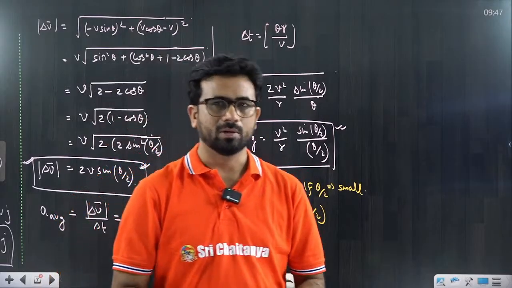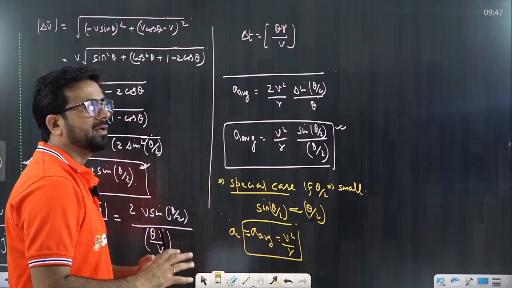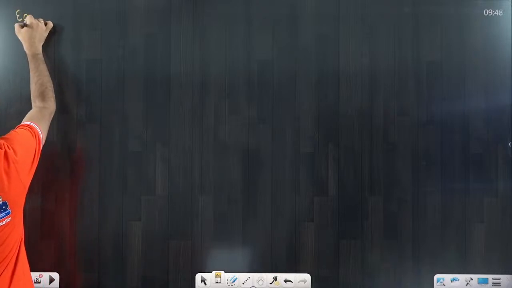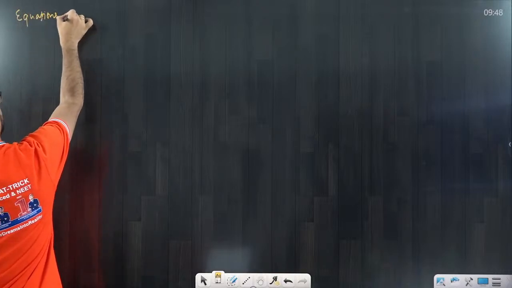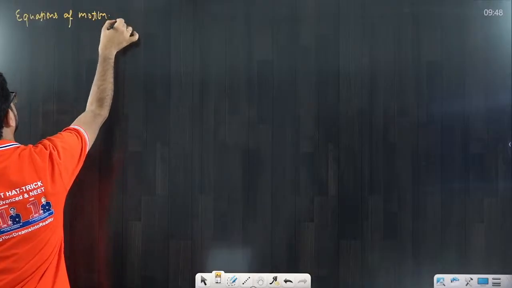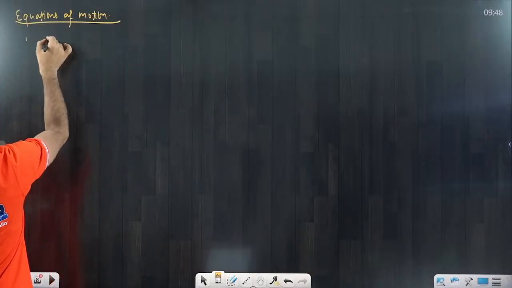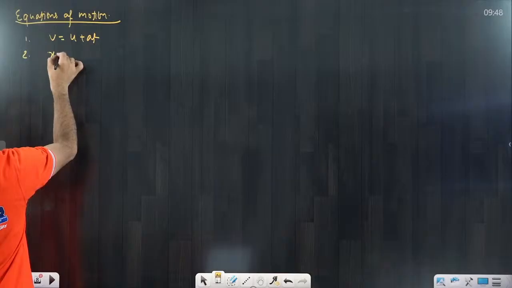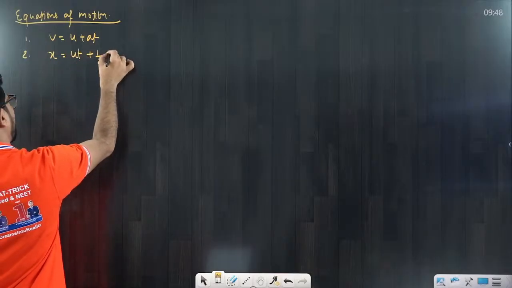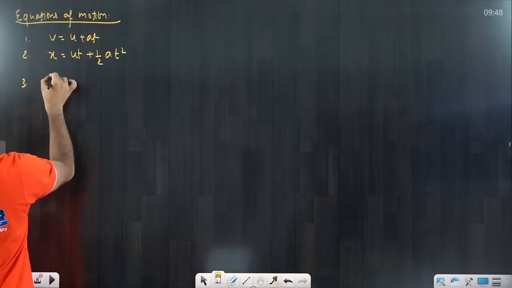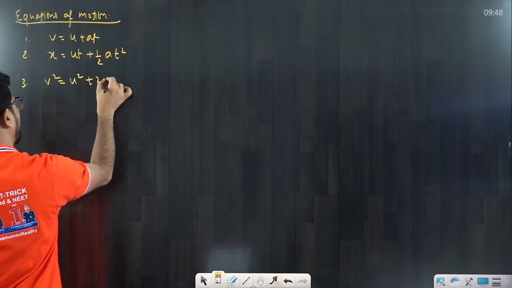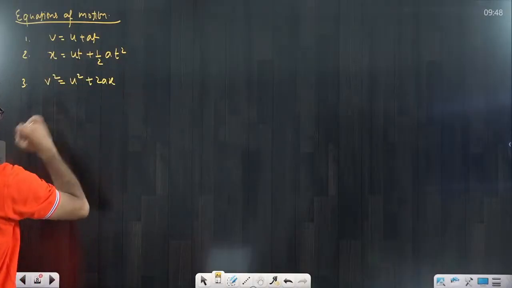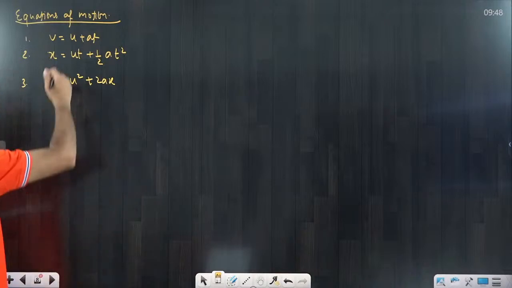Now I am taking some questions based upon the equations. So now come to the point, the equations of motion we are talking about. You already know the first equation, v equal to u plus at. Second equation, x equal to ut plus half at square. Third equation, v square is equal to u square plus 2ax. These are three standard equations.